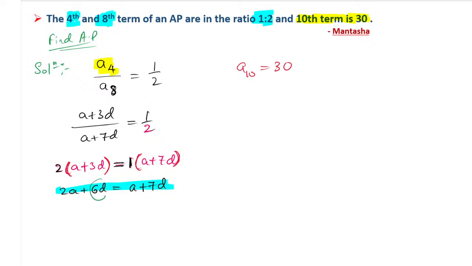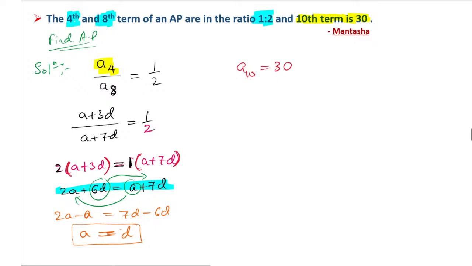Now similarly, this 6D I will take it to the other side, and A I will take it to the left hand side. So 2A minus A, and here 7D minus 6D. 2A minus A is A, and 7D minus 6D is D. So here we got that A and D are not different, it seems both are equal. So this is the way how we have found A is equals to D. Yes, this is the final answer?